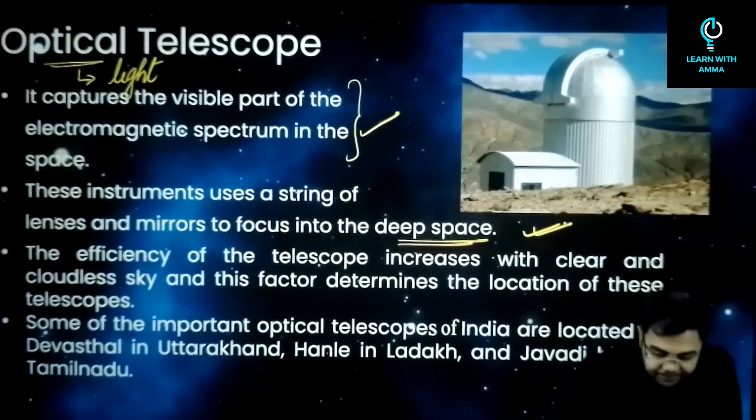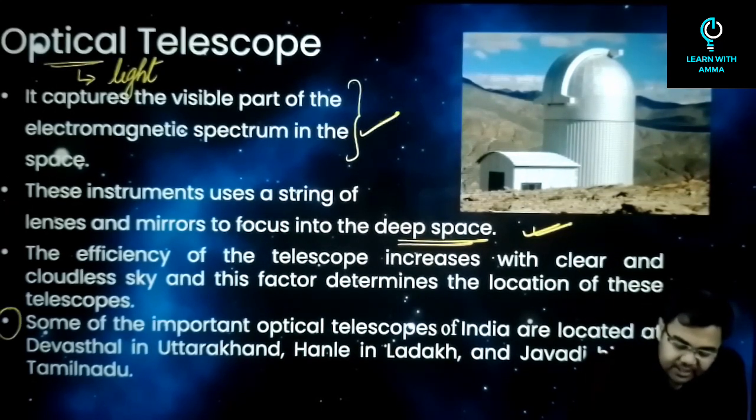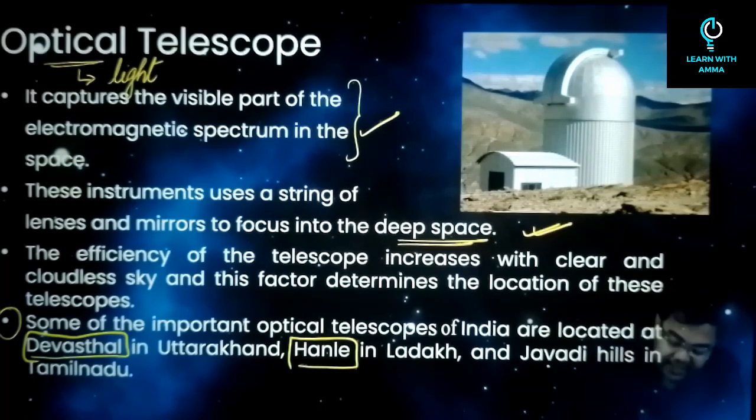These instruments use a string of lenses and mirrors to focus into deep space and make all the observations from there. When we talk about India, some of the important optical telescopes are one in Devsthal, one in Hanle in Ladakh, and then you have Javadi Hills in Tamil Nadu.